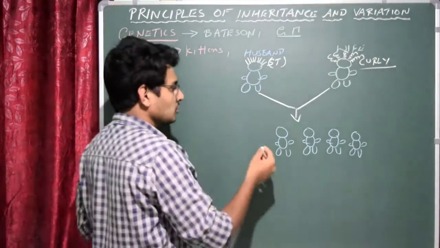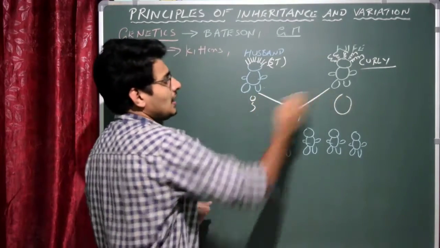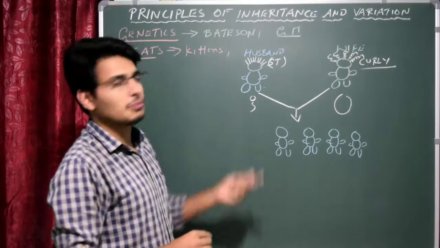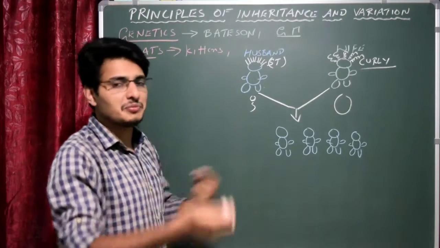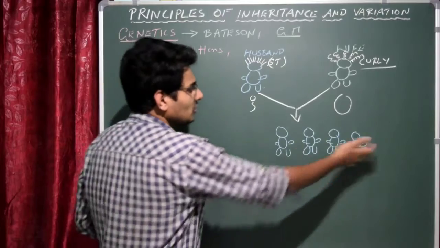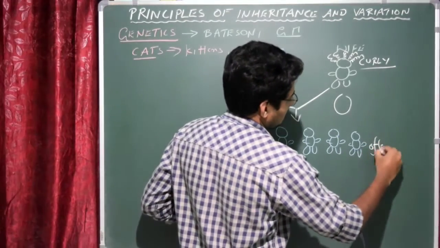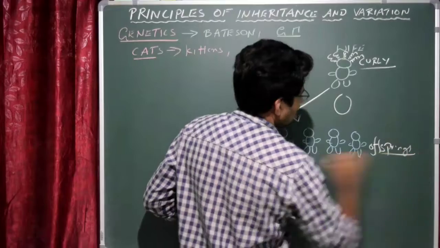Due to sexual reproduction, obviously you know that he will produce the sperm and she will produce the ovum, and as a result of fertilization, a diploid zygote is formed and embryo formation takes place, and the babies, the young ones, are produced actually. These are all the siblings, the offsprings actually. I'll write here the offsprings. Correct? You know about it. These are all offsprings actually.